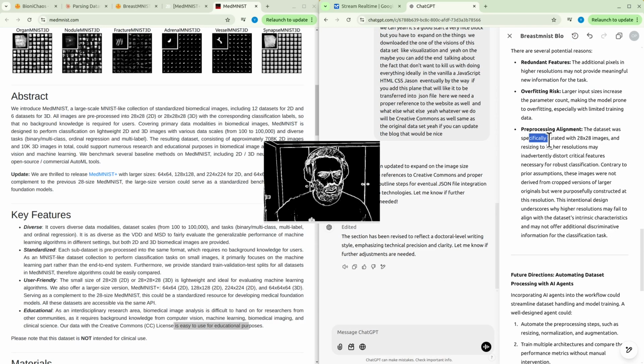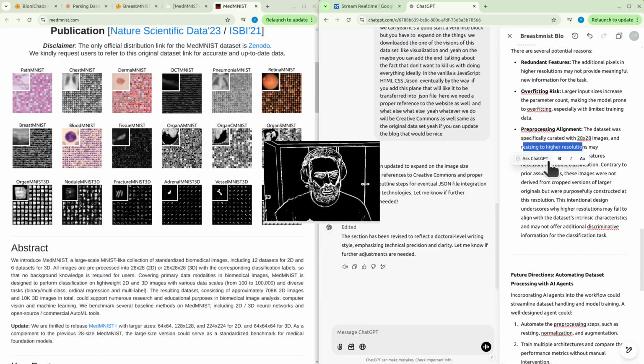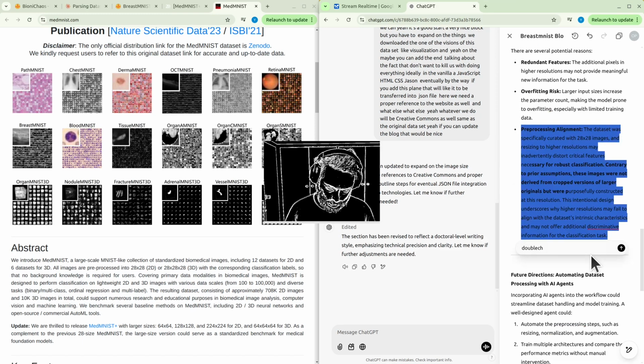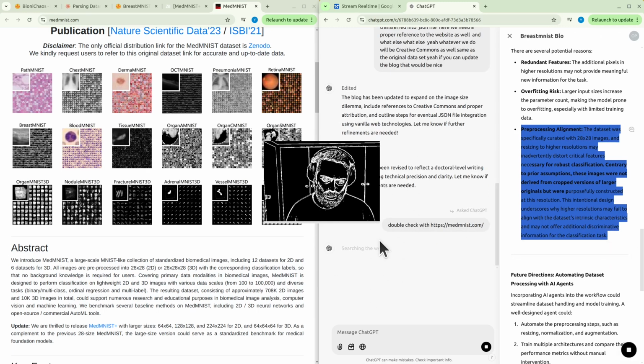The dataset was specifically created with that size images. That's the lowest size images. And resizing to high resolution may. Don't think that's correct. Can we double check this? This thing is in a browser. Yeah, it's searching the web.